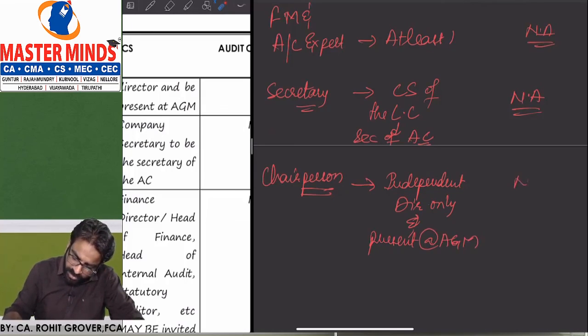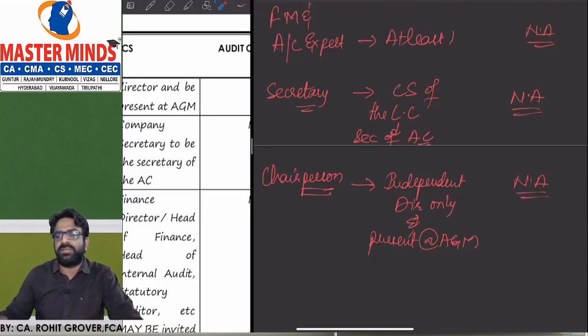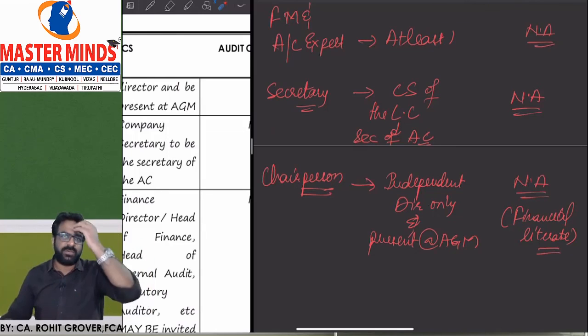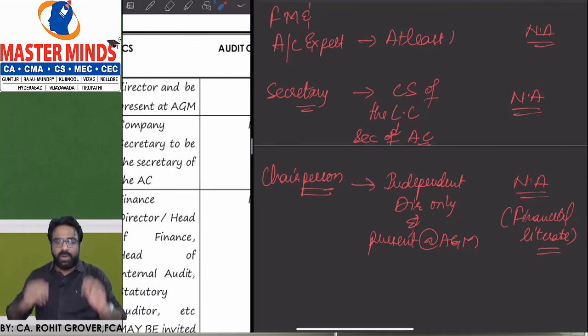But there is no such requirement in case of the Companies Act. It means if you are financially literate, you can become the chairperson of an audit committee under section 177 of Companies Act 2013. I hope now you are understanding that this chapter is very easy.